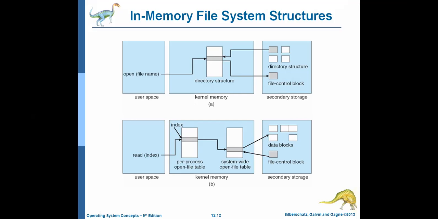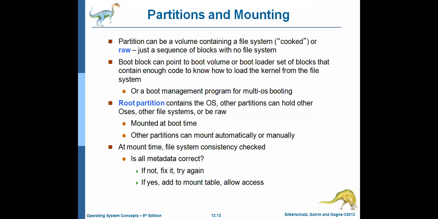How can we perform the open operation and read operation using different partitions? This is a directory structure, a system-wide open file table and a per-process file table. All these things are in memory, whereas the file control block and the data structure, these two are on-disk. With the help of these things, we can implement the file system. Okay.